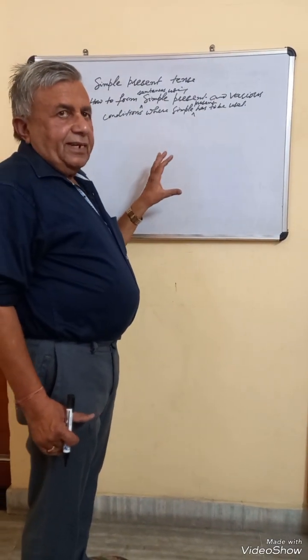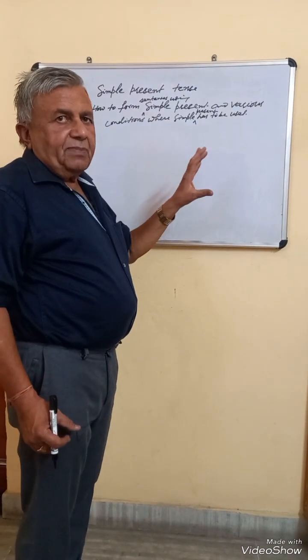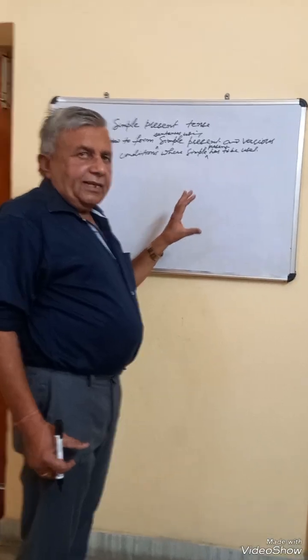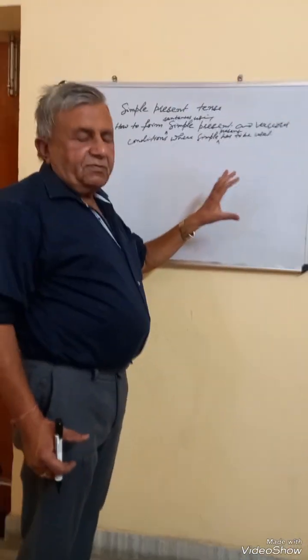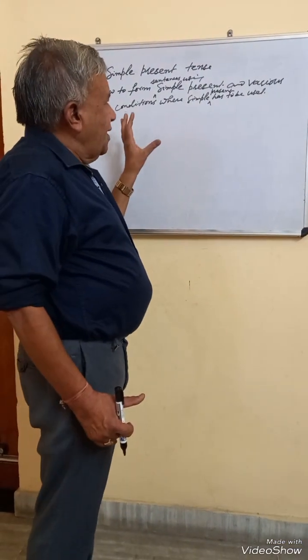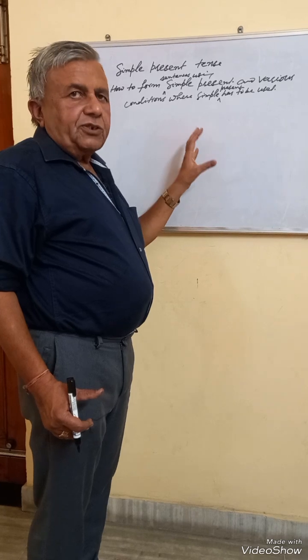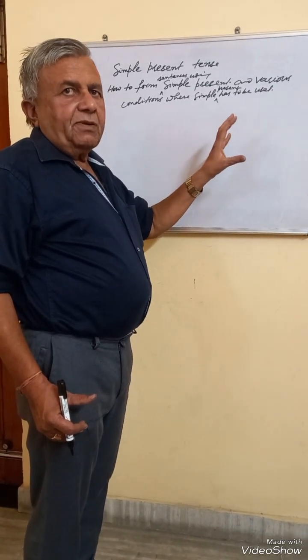That is, present tense has present simple, present continuous, present perfect, and present perfect continuous. Same is the case with other tenses also: past simple, past continuous, past perfect, and past perfect continuous. Similarly, future also has four aspects, that is future indefinite, or future simple, future continuous, future perfect, and future perfect